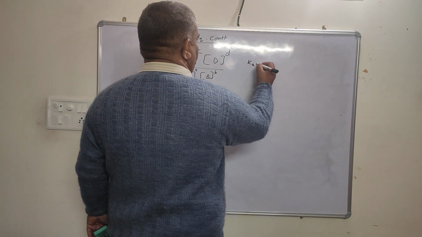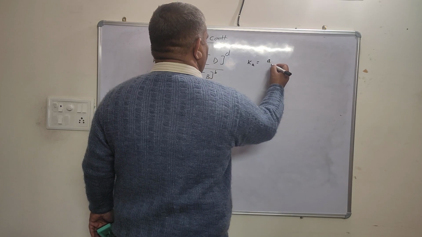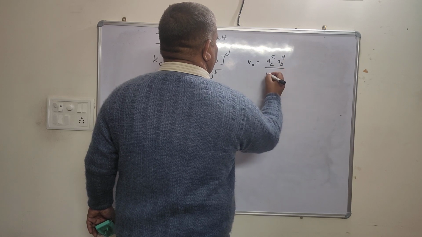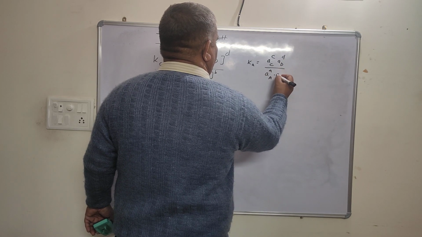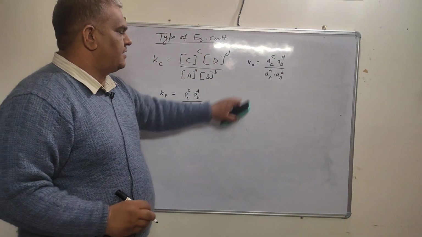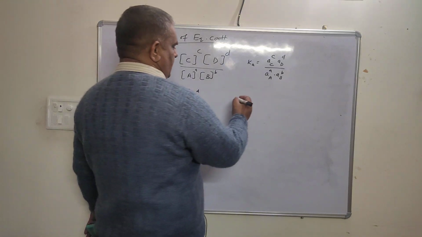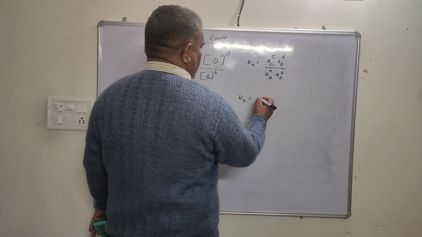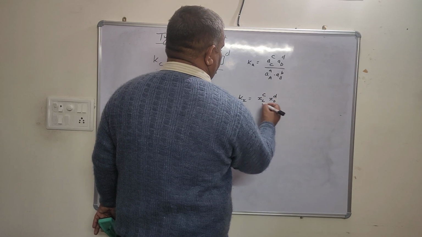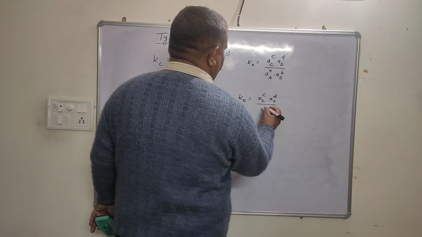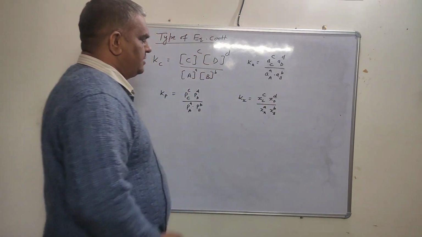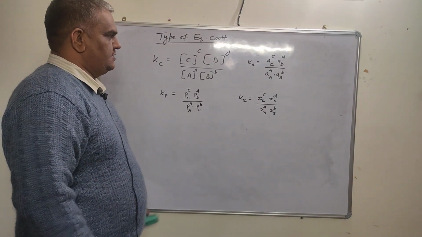This is in terms of activity. The activity of C raised to power c, activity of D raised to power d, activity of A raised to power a, activity of B raised to power b. This is equilibrium constant in terms of activity, and K is replaced by the mole fraction. This Kx, the equilibrium constant in terms of mole fraction, the mole fraction of C raised to power c, mole fraction of D raised to power d, this mole fraction of A raised to power a, the mole fraction of B raised to power b. This is the equilibrium constant in terms of the mole fractions.